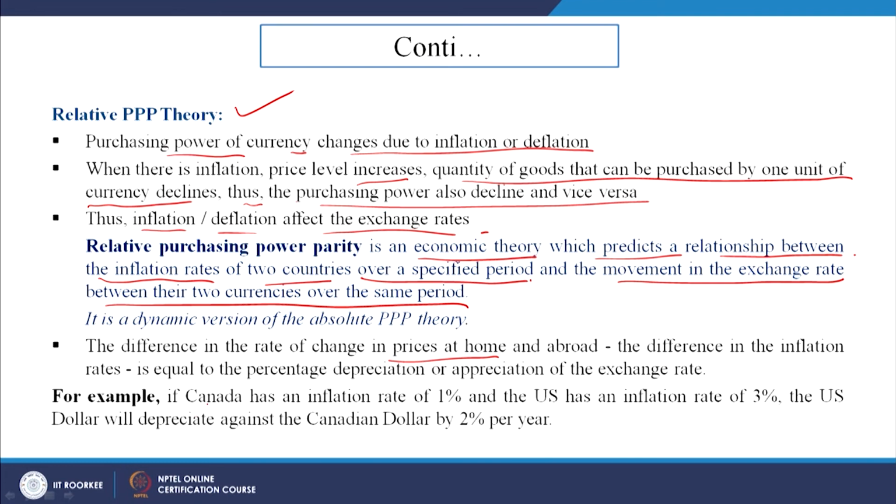Let us say Canada has an inflation rate of 1%, and the US has an inflation rate of 3%. So, the US dollar will depreciate against the Canadian dollar by 2% per year. This is what it means to say. Okay. Let us take this example.